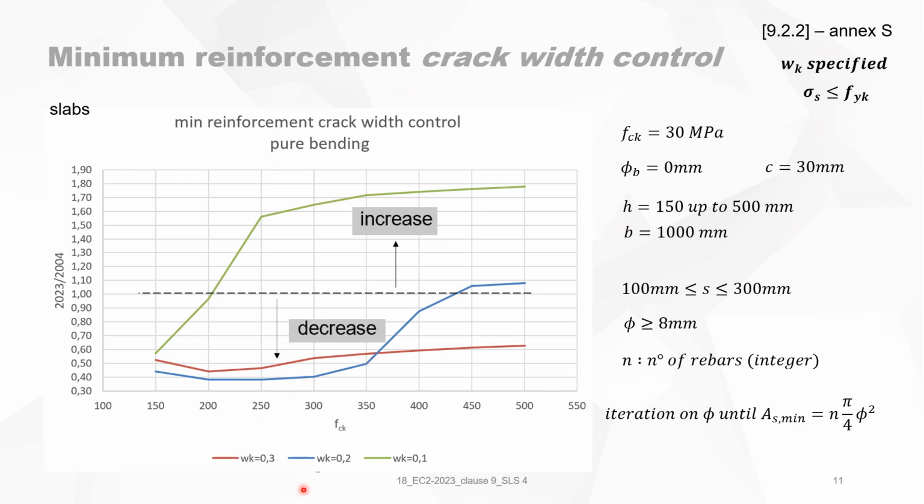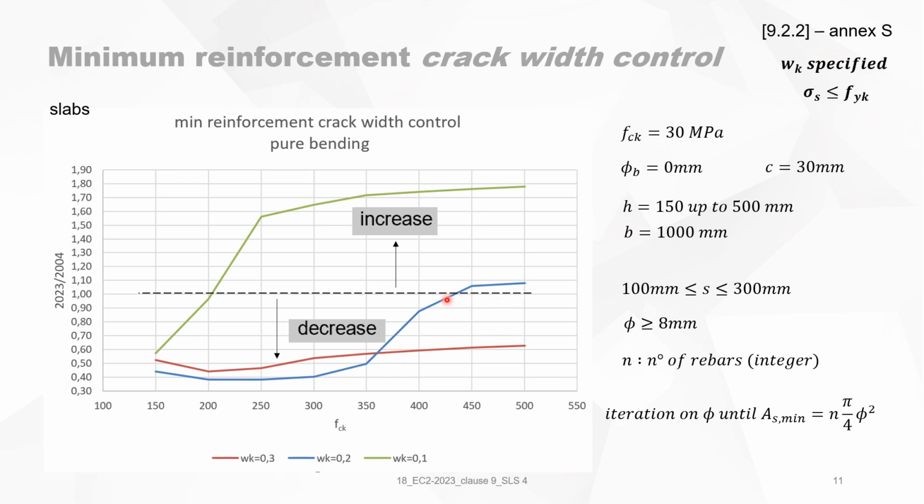Here again, you will see that for crack width limitations of 0.3 and 0.2, you have a decrease in needed reinforcement. So remember that for those two crack widths, AS minimum, the minimum reinforcement, was determined by the formula 9.2.